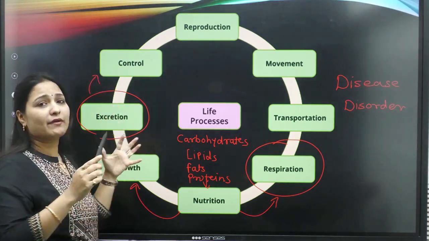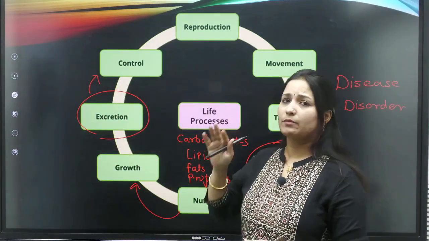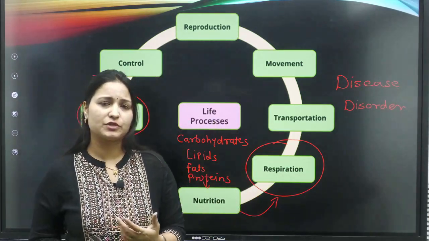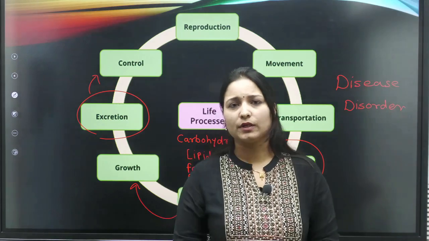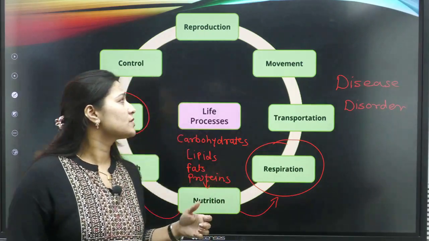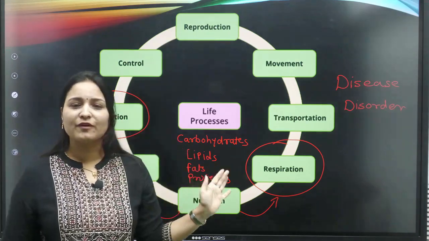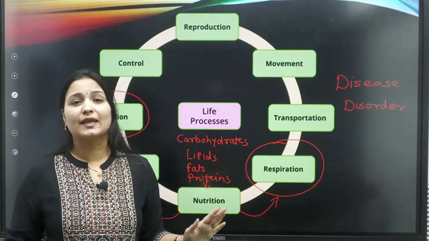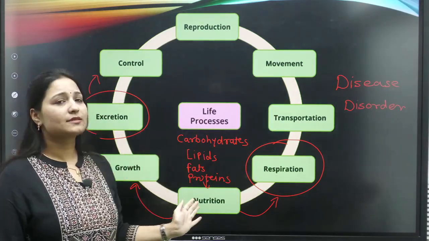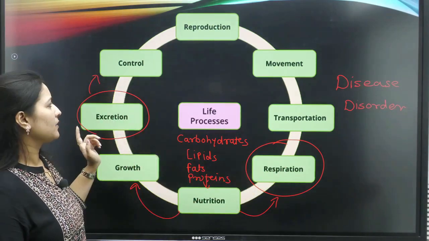Control and coordination. All the control over every body life process is done by control and coordination, that we know. In our body there are the peripheral and central nervous systems, which play a very vital role. So the overall functions of our body are coordinated and controlled by this mechanism, and that is why control and coordination is one of the best life processes. We are so lucky that all the functions happen in a coordinated way, and our body sustains for a longer period of time if they all run in a coordinated manner.